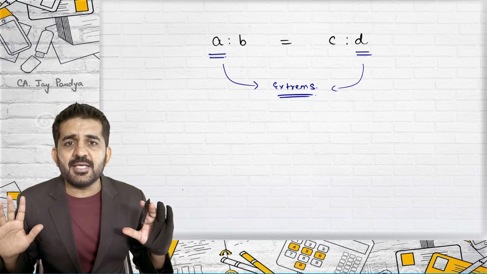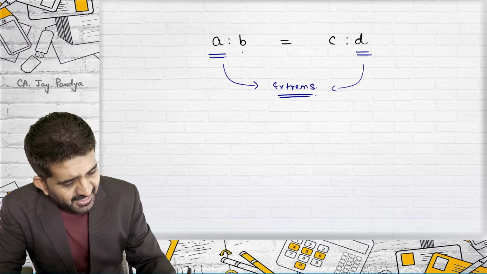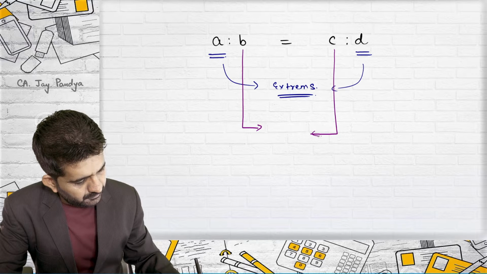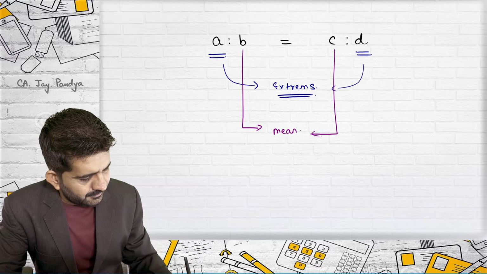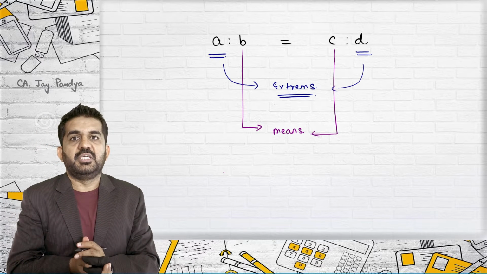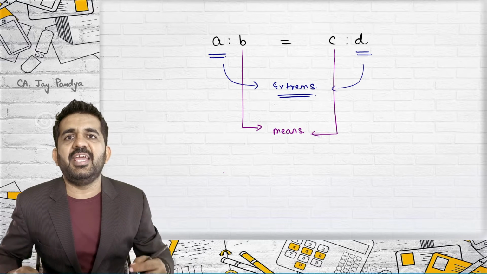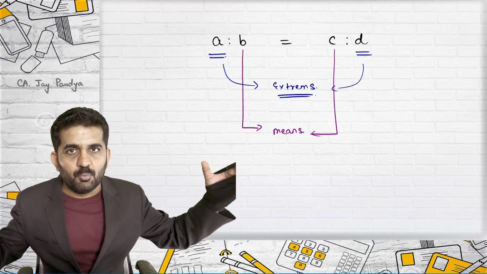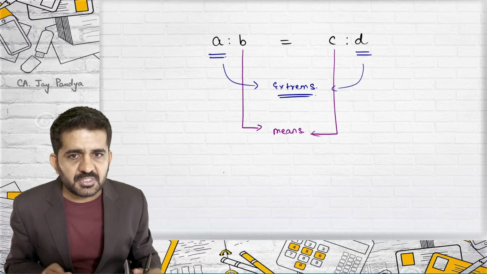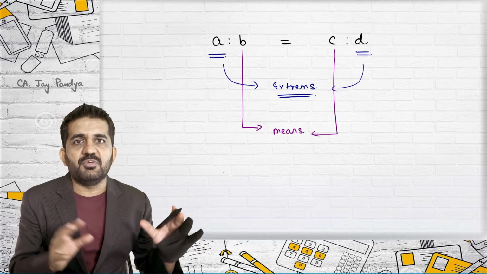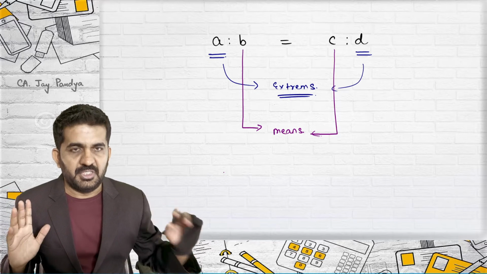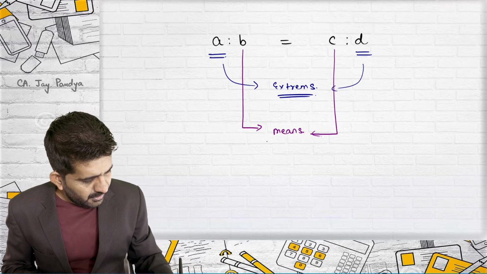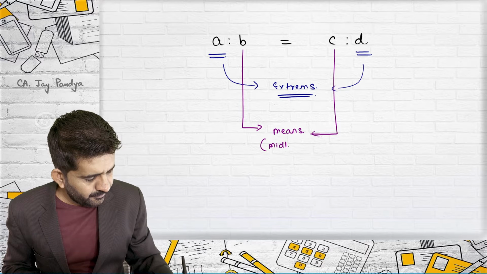And B and C are termed as means. So this is just a name given to different terms of proportion. A and D, which are both first and last, are termed as extremes, and B and C, which are in between, will be termed as means. B and C are also termed as middle terms.